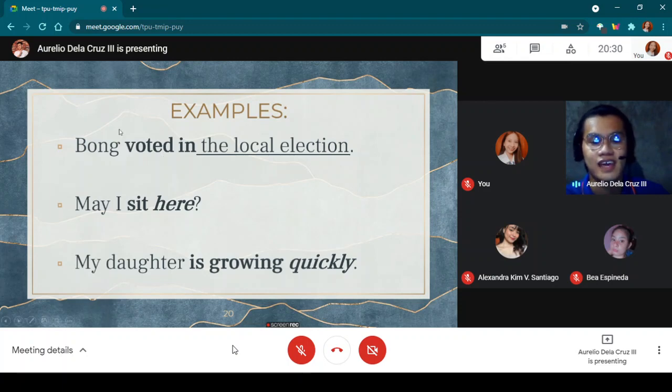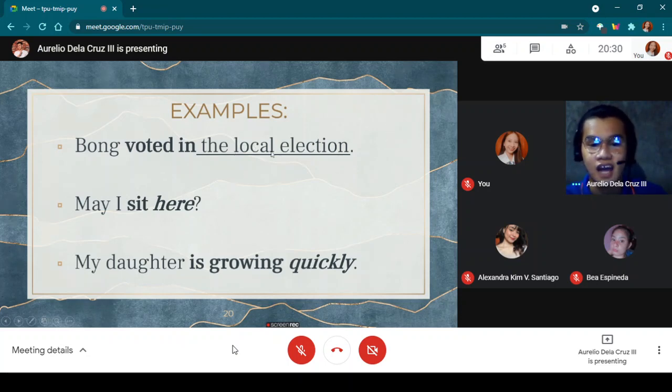In the first sentence, Bong voted in the local election. Like what we said earlier, an intransitive verb only describes the subject and is not followed by a direct object. So it is classified as an intransitive verb because in this sentence, it describes the subject, and the local election is not the direct object.